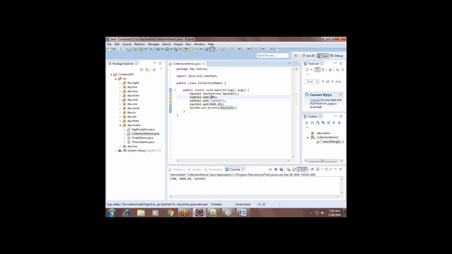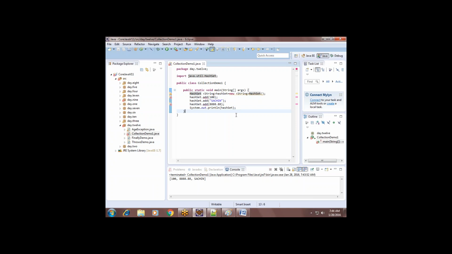So you can add integer, you can add string, you can add double. That's no problem. Is there any problem? No. And if I want to restrict to only one specific type, I can also do that. How? I can put String here. Then automatically it will be restricted for string. See, integer is getting error, double is getting error.